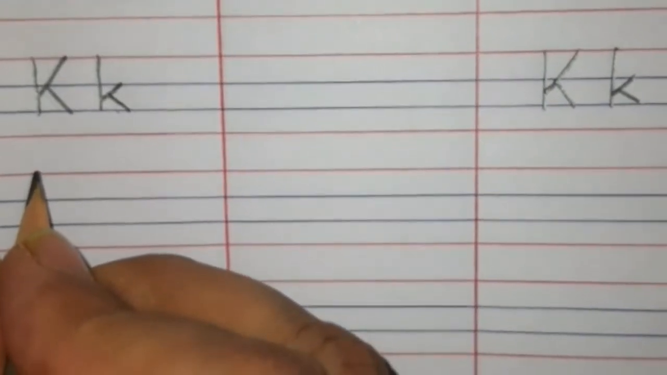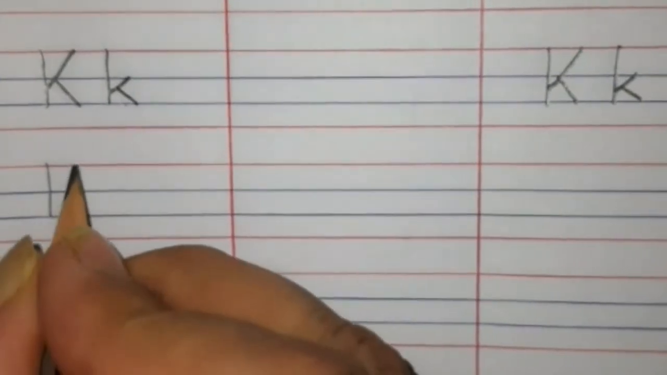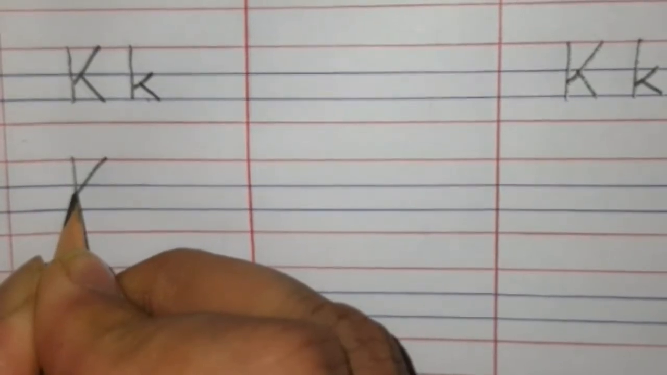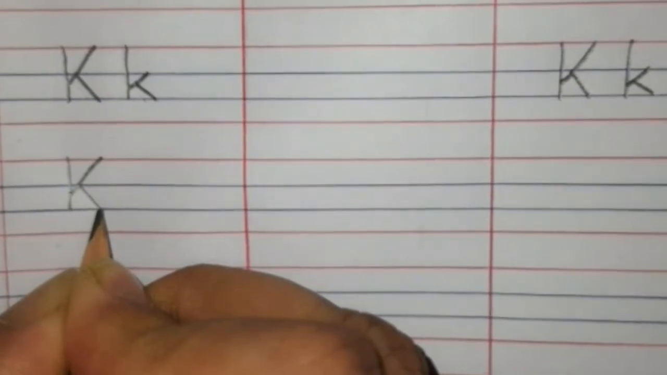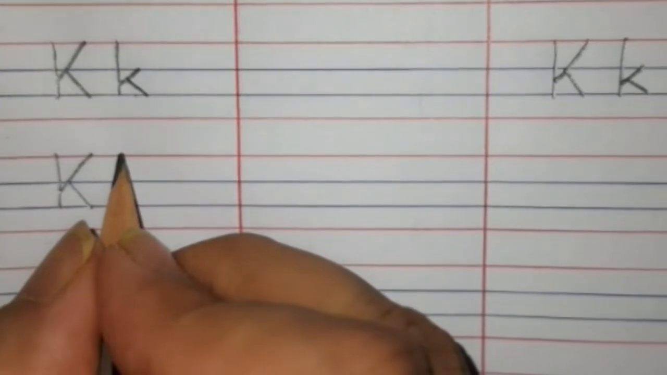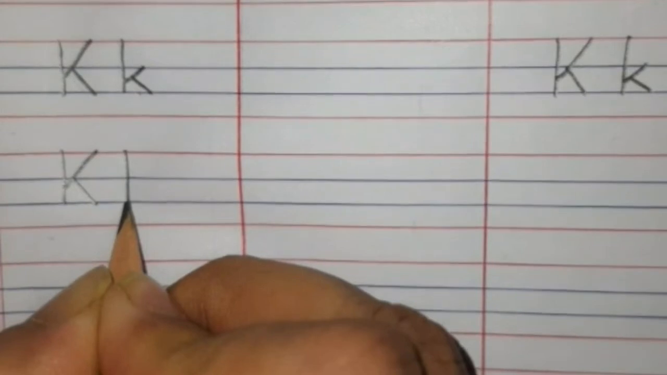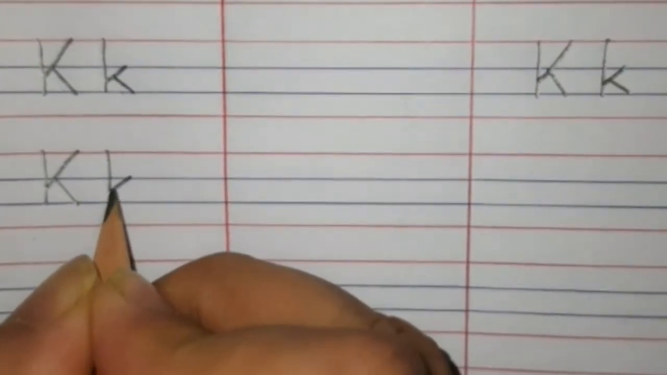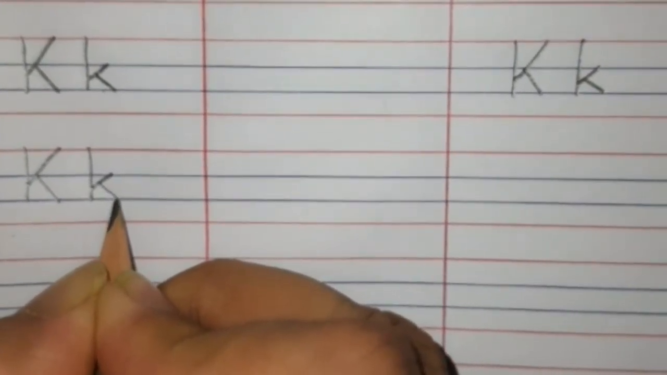Capital K, from the first red line to the second blue line, standing line, from the first red line, slanting line, little bit below the first blue line, then from the blue line, slanting line till the second blue line, capital K. Now we'll write small k, from the red line, standing line, touch the second blue line, from the first blue line, slanting line, leave little bit space, and slanting line, touch the second blue line.